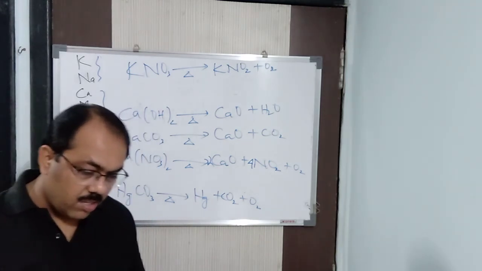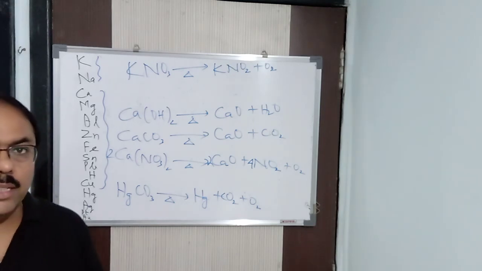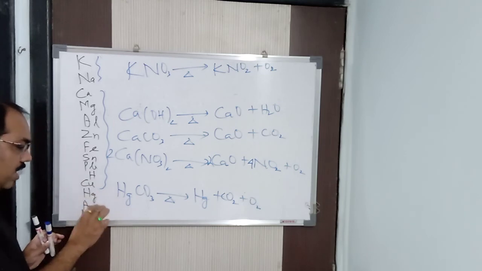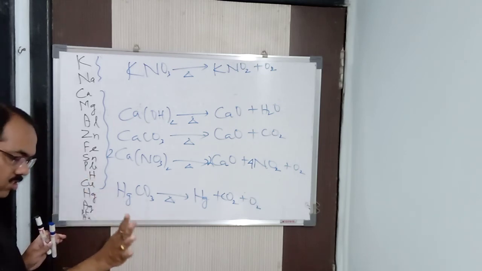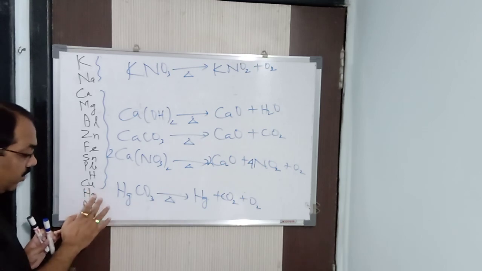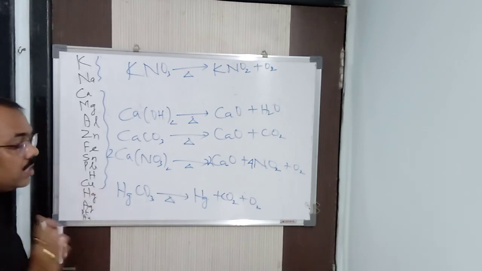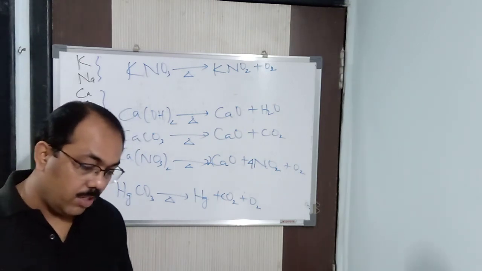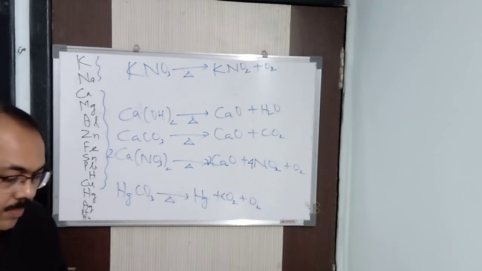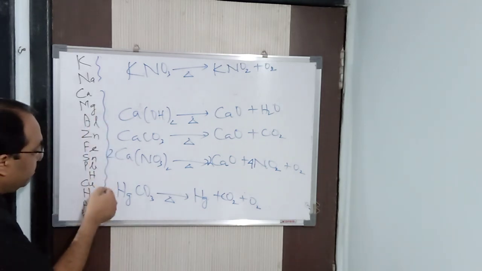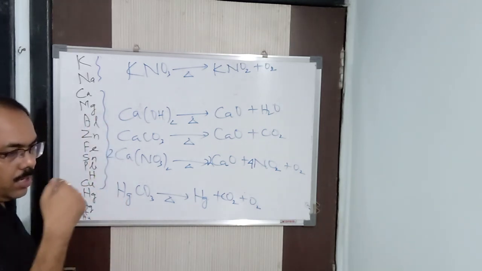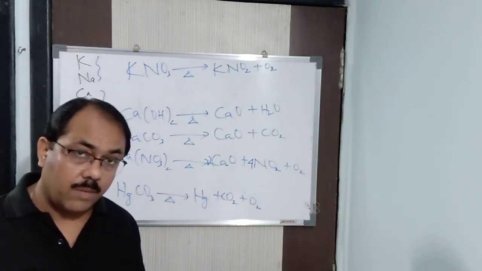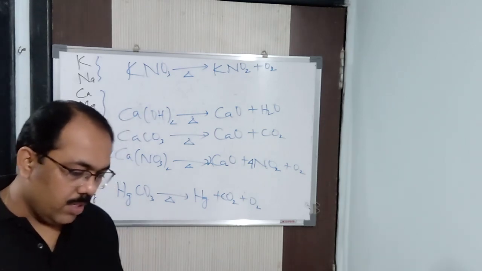Now, one more thing you need to remember. Mercuric oxide or silver oxide, mercuric hydroxide, silver hydroxide, of course, is not being formed. Got it? And mercury carbonate, silver carbonate, they are all insoluble in water. Nitrates are all soluble. You need to remember it. Even from calcium to copper, the oxides, carbonates, and hydroxides are also insoluble in water. I am not including nitrate. Mind it here. Nitrates are soluble. Clear.